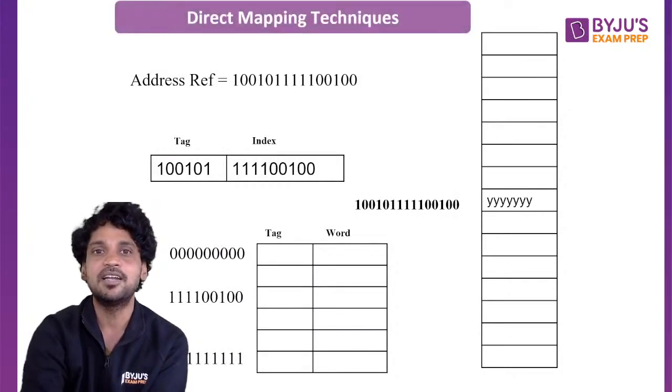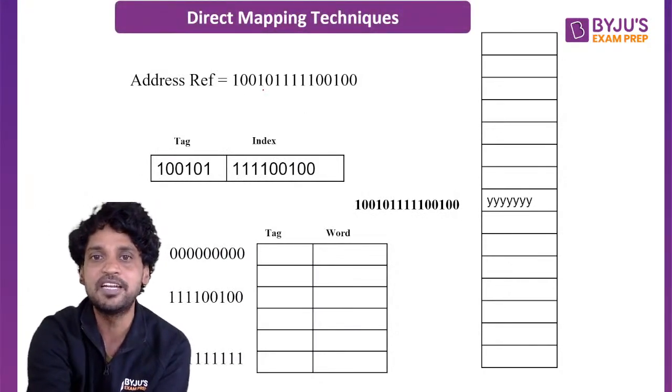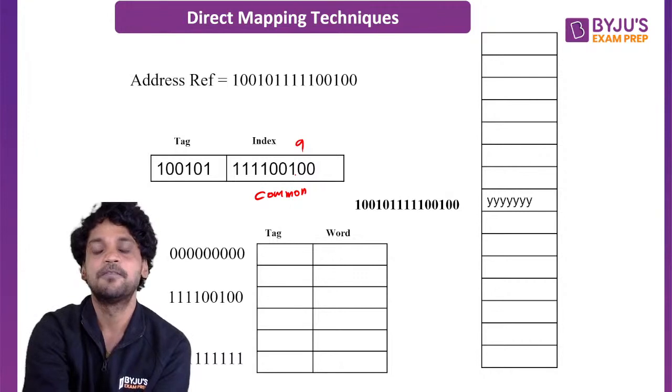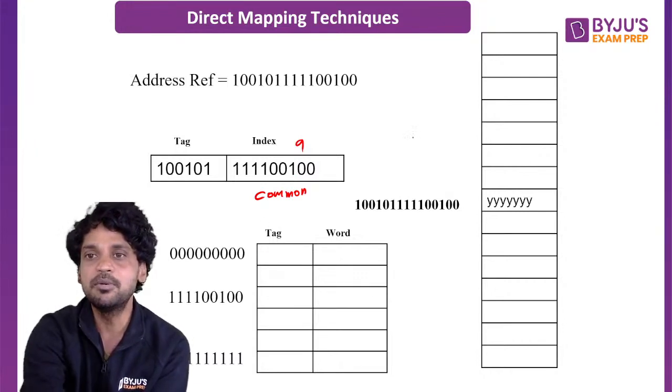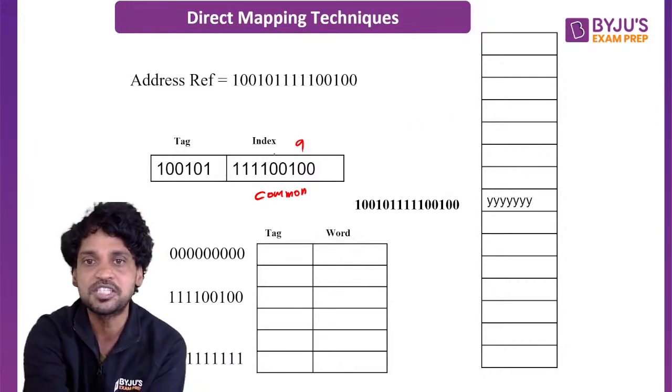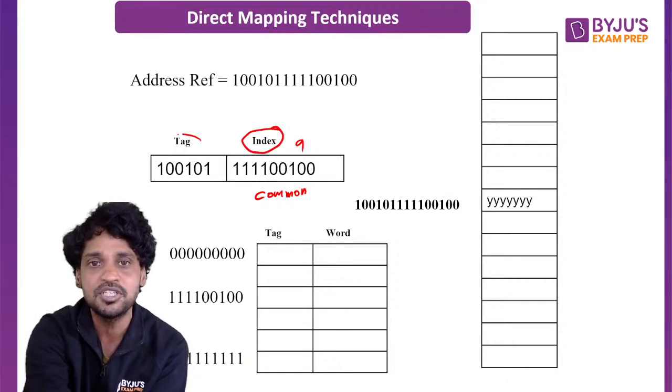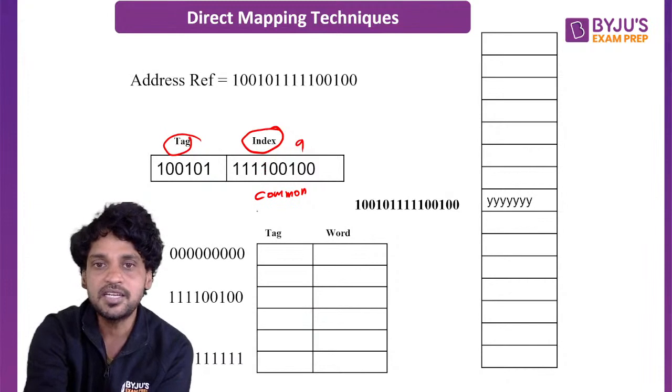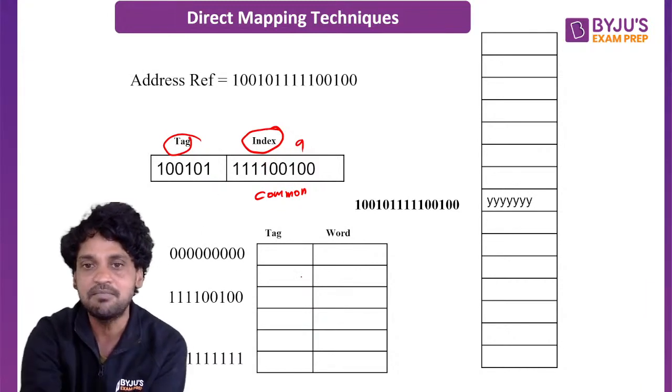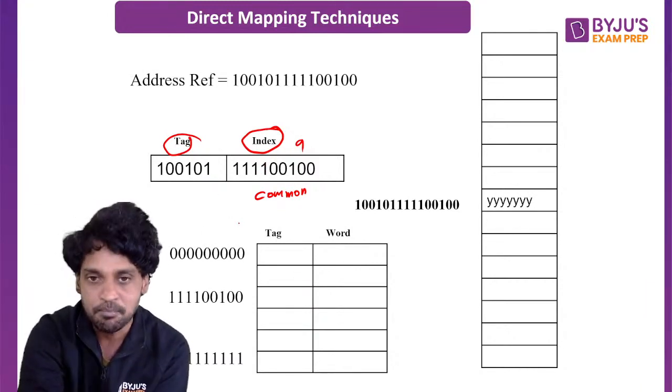In direct mapping, the total address reference is divided into a common portion, the least significant 9 digits, which is common to both cache memory and main memory, and the remaining portion. The common portion is the index and the remaining portion is the tag. The index will be located and the tag will be compared. Right after you locate the index, if the tag matches, that's a hit. If the tag doesn't match, that is a miss.